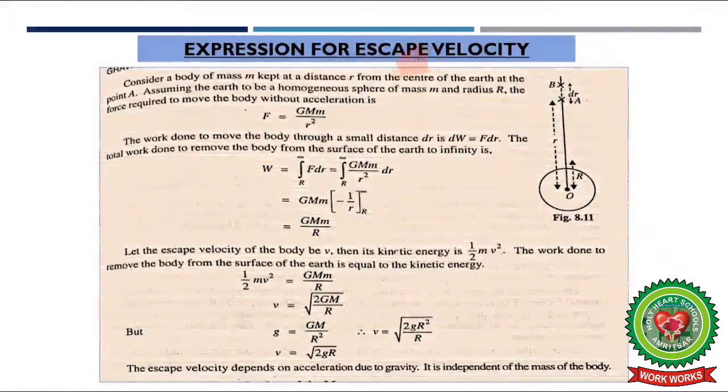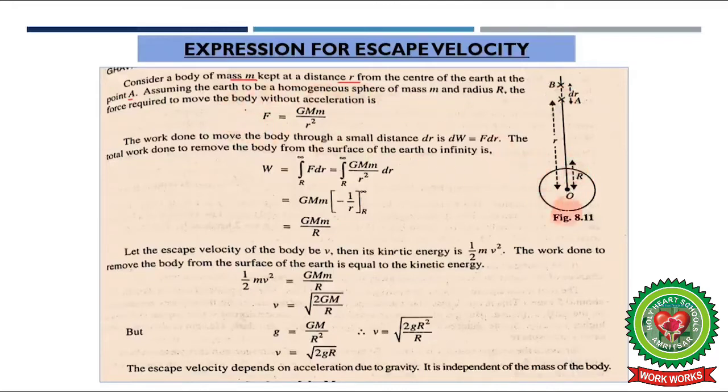Expression for escape velocity. To find the expression for escape velocity, we consider a mass small m kept at a distance small r from the center of the earth at a point A. So here we place an object at a certain distance r from the center of the earth.